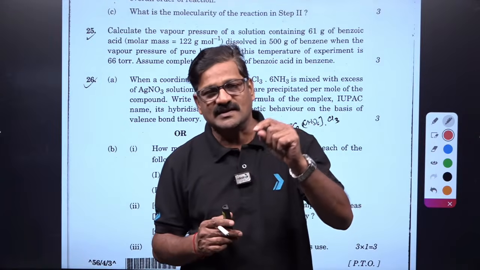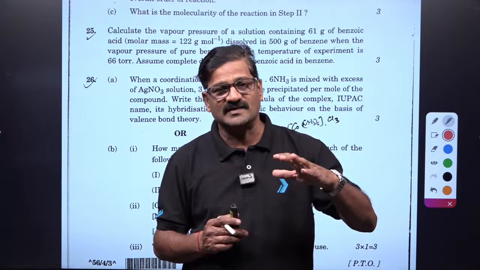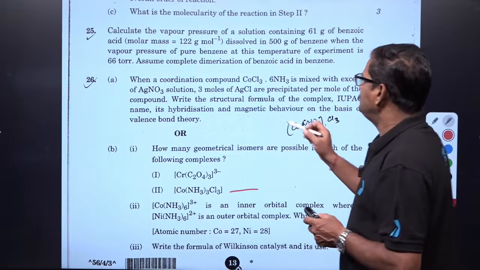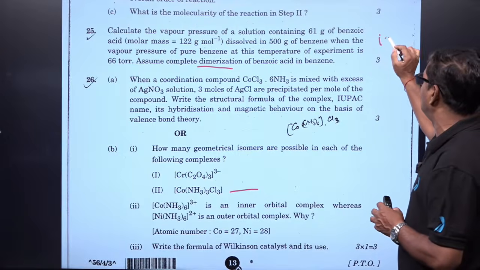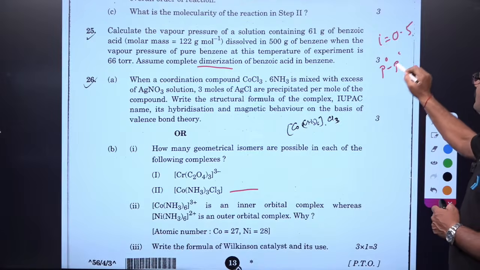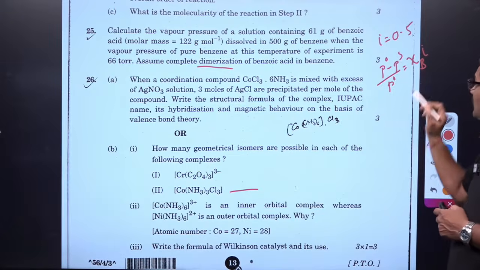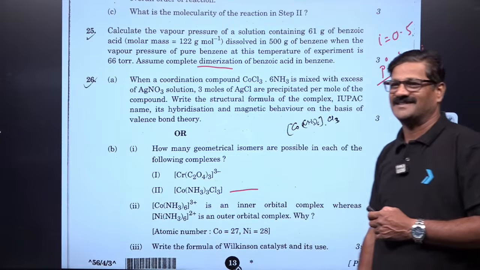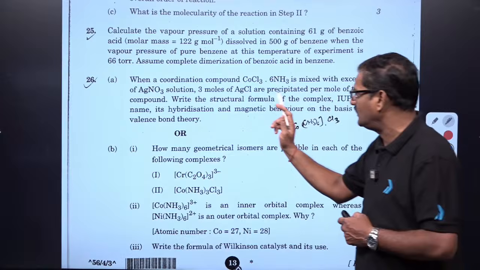When benzoic acid is dissolved in water, dissociation takes place. When benzoic acid is dissolved in benzene, association takes place. Assume complete dimerization. So whenever complete dimerization takes place, I can directly take the i value as 0.5. So we can say (P0 minus Ps)/P0 is equal to the mole fraction of benzoic acid in molecular form. I want a factor. Directly you can use the formula, you can get it, right? That's fine. Nice.